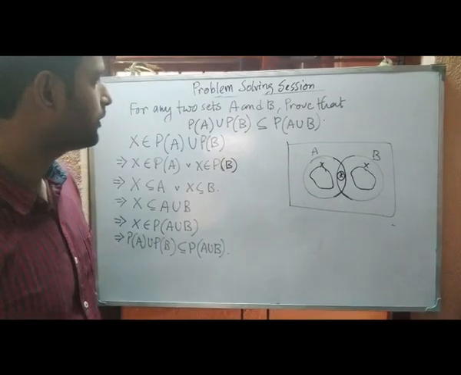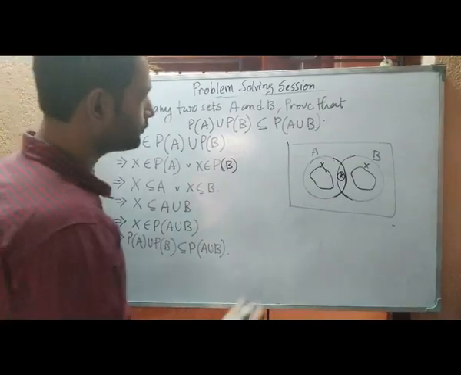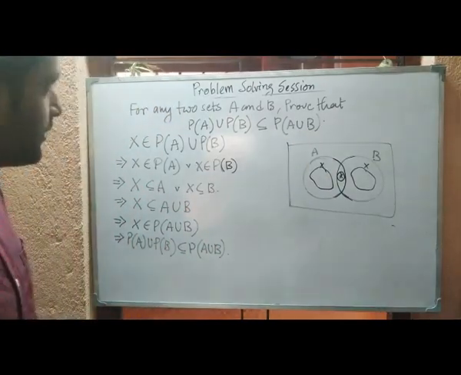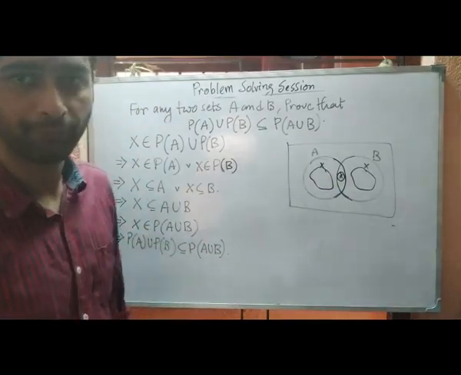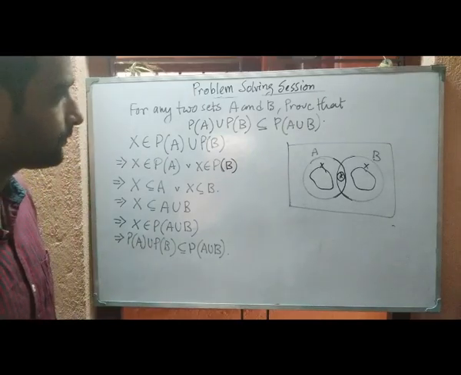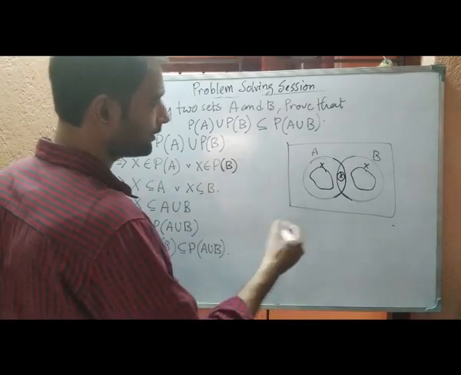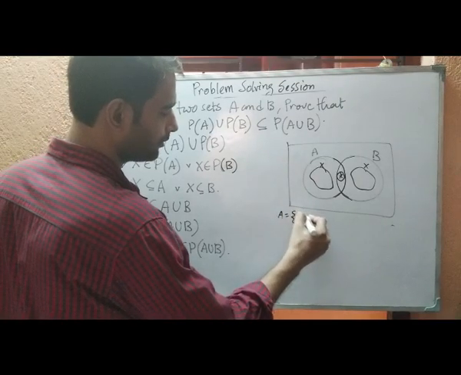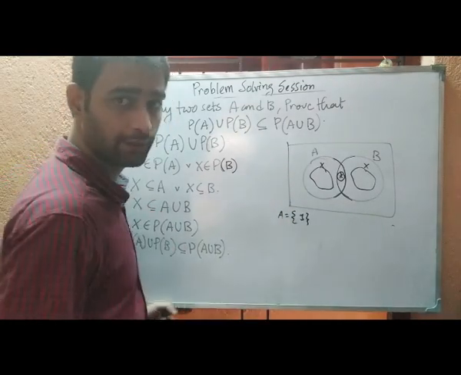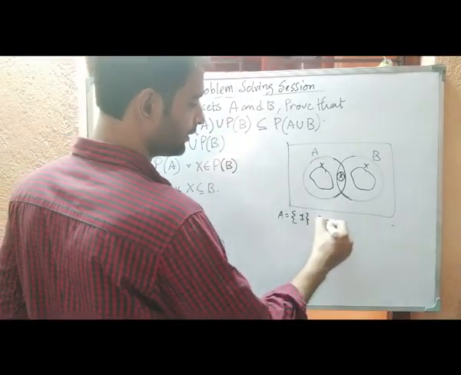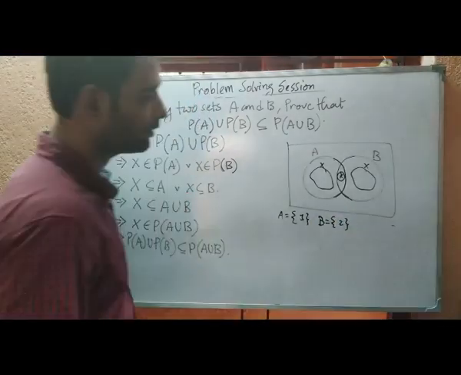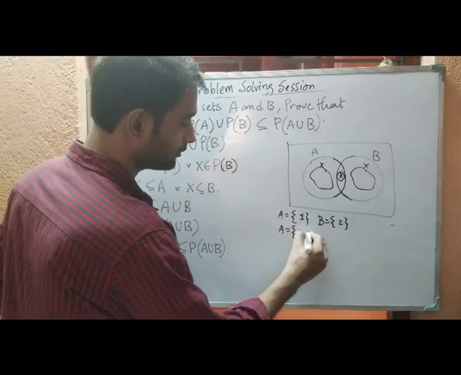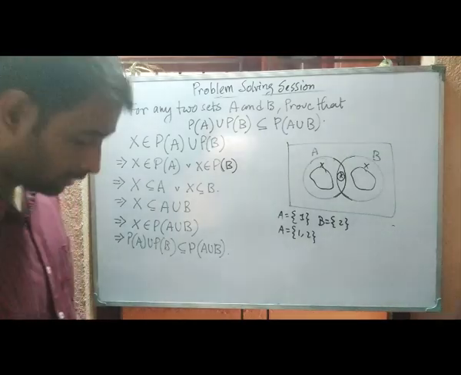So now for the reverse inclusion, we have to show that P of A union B is not a subset of P of A union P of B. For that, suppose A is only 1 and B is only 2. Then A union B becomes 1, 2.